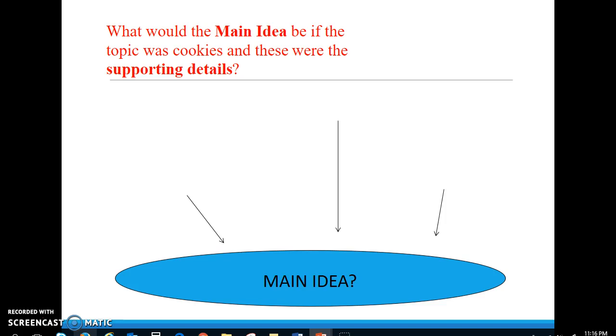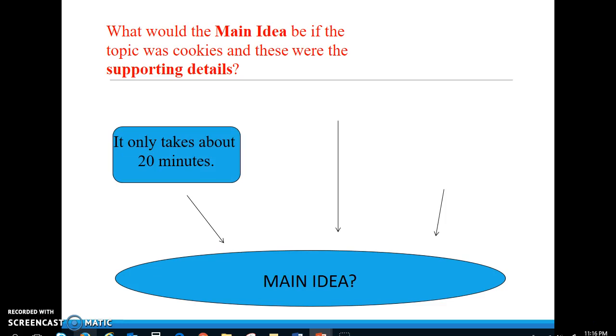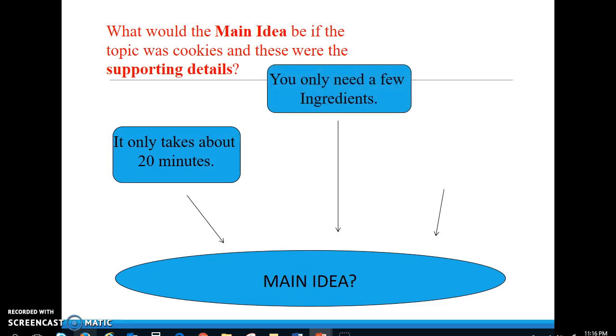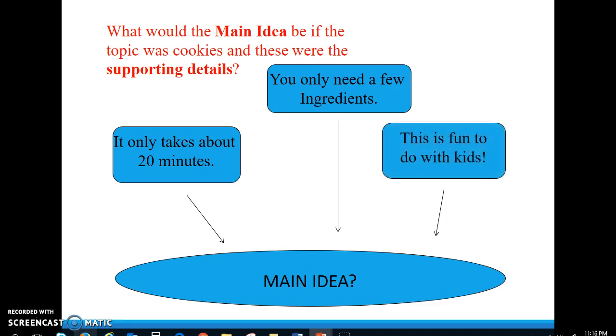What would the main idea be if the topic was cookies and these were the supporting details? It only takes about 20 minutes. You only need a few ingredients. This is fun to do with kids. What might the main idea be?